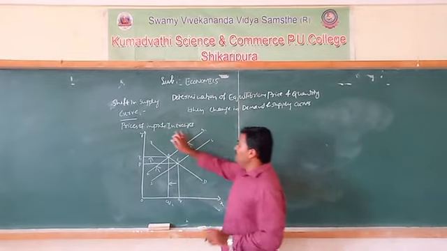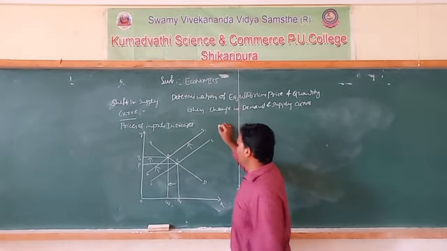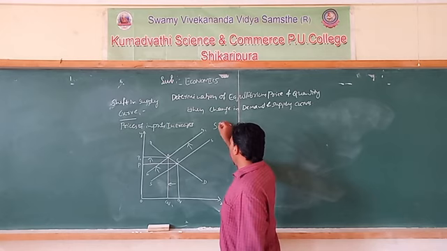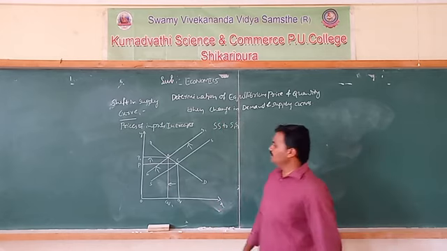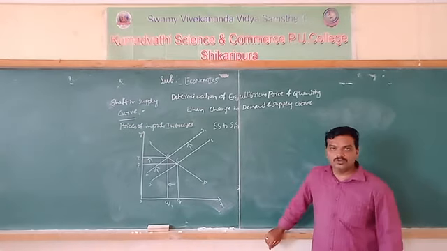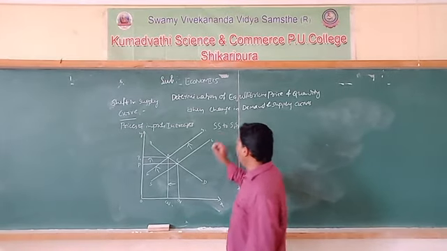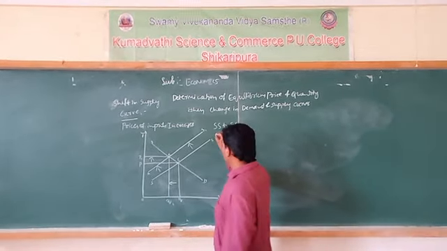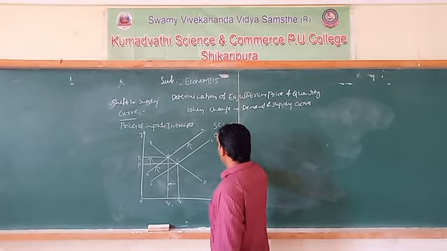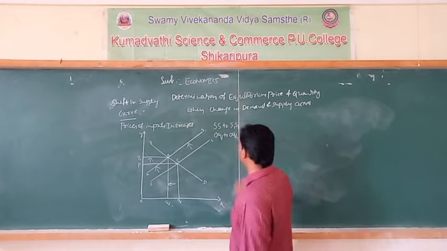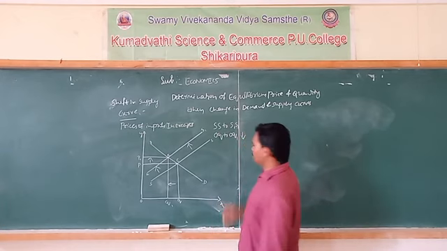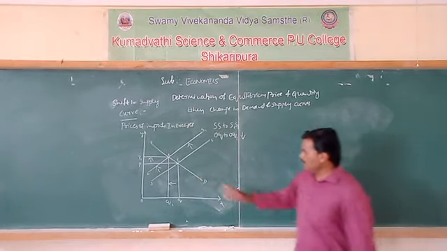Just observe. If the price of input rises, what happened? The supply curve shifts from SS to S1, and the equilibrium quantity decreases from OQ to OQ1.